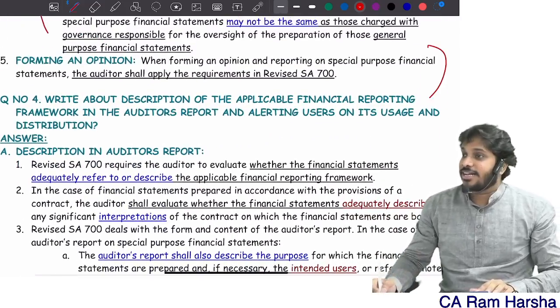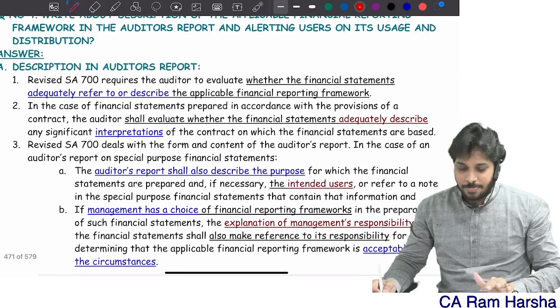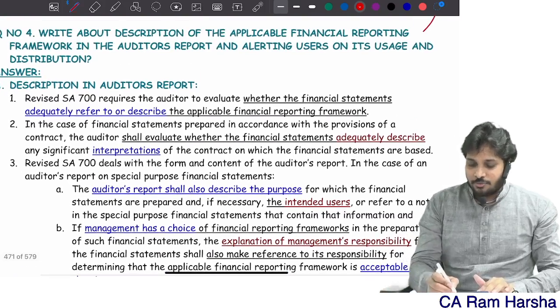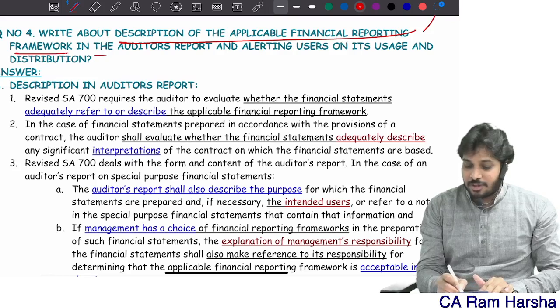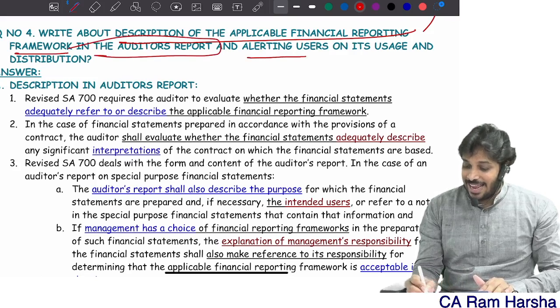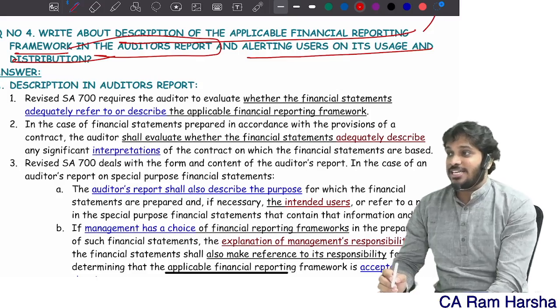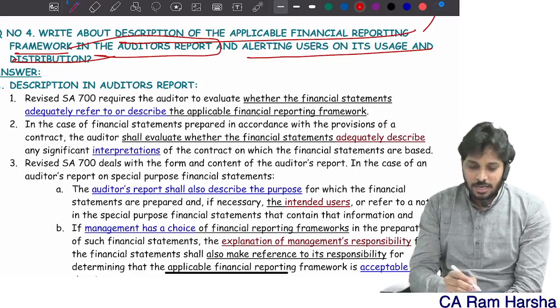Then finally, the auditor has to form the opinion. Now, what does the auditor have to describe? Write about the description of the applicable framework in the audit report, and alert the users on its usage and distribution.